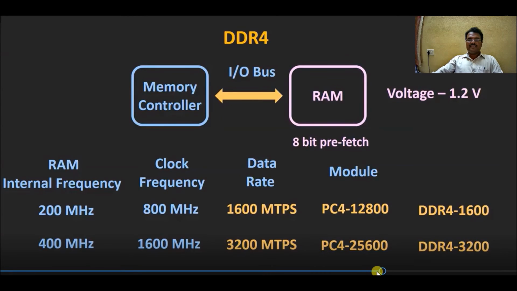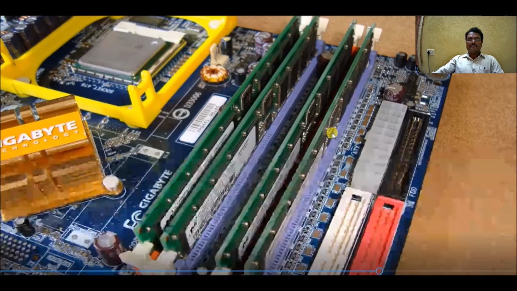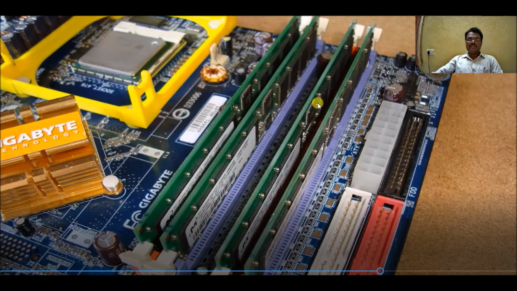So here we can see a motherboard where the RAMs are inserted like this. These are called RAM sticks. Here there are 4 RAM sticks available. Of course, 4 RAM slots are available in this particular motherboard, and 4 RAM sticks or RAM modules are inserted.